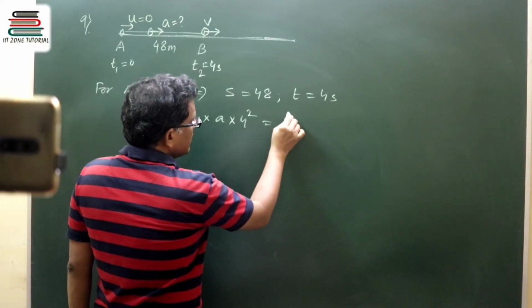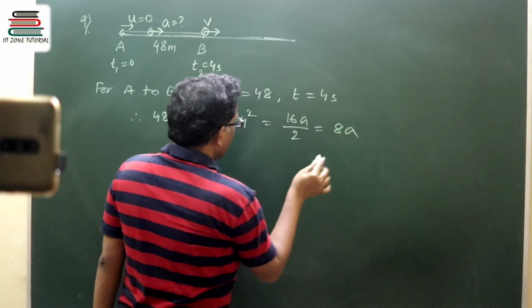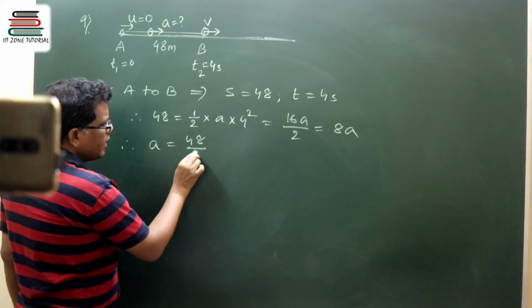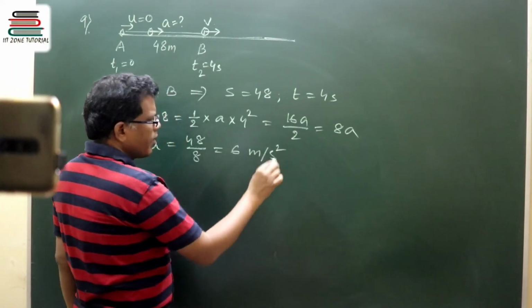So that means this is 16a by 2, so we can write down this is 8a. From this, a is equal to 48 by 8, so it is 6 meter per second square.